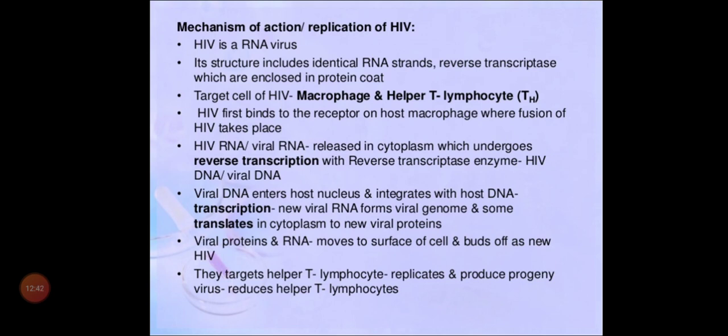Once it becomes a factory for the virus, the number of T cells will be reduced because it won't do its function. Instead of doing its function, it will be a factory of viral DNA. So the number of T helper cells will be reduced, and after a few years your body doesn't contain any T cells and your body will be affected by immunodeficiency, and it is the place where you will get different kinds of disease.